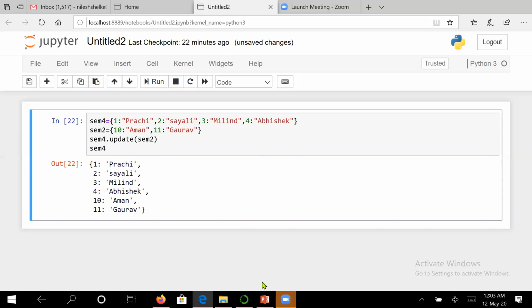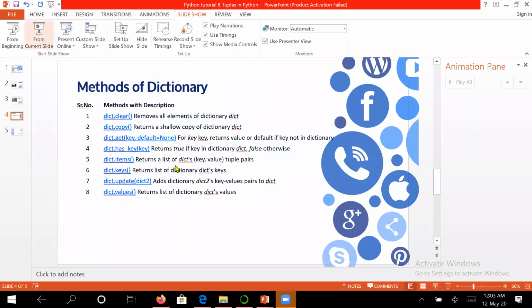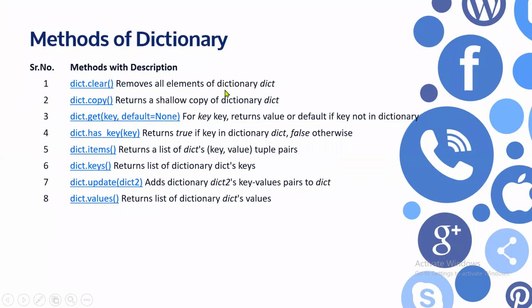Now let us revise the things we have learned today. We have seen that the clear command removes all the elements from the dictionary. We have seen the copy command, it copies the whole dictionary. We have seen get, if you give a roll number or some key, it will give the value. Dictionary has key: suppose you have 1000 elements, and among those 1000 enrollment numbers, you want to check whether a particular enrollment number exists or not. At that time we will be using such a has_key function in a for loop or if statement.